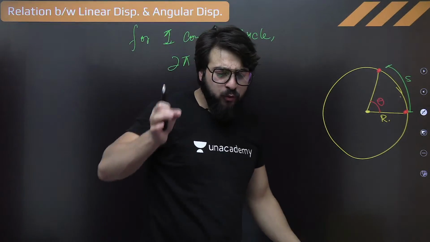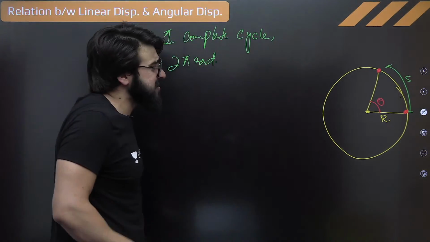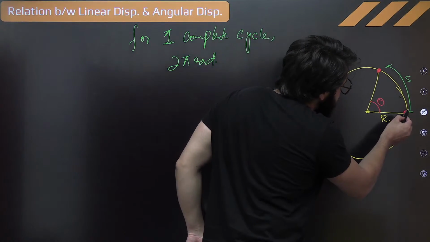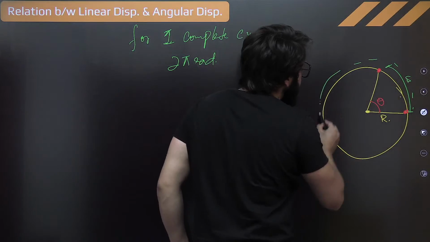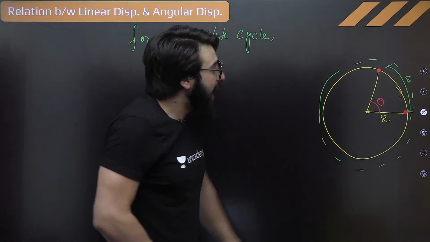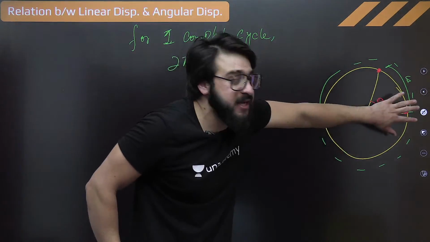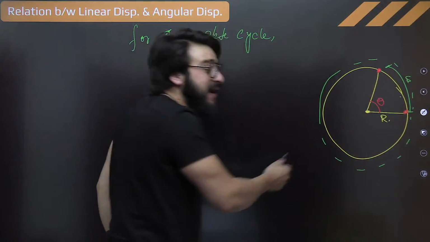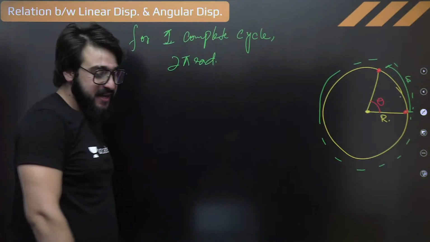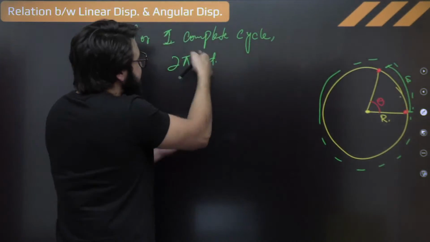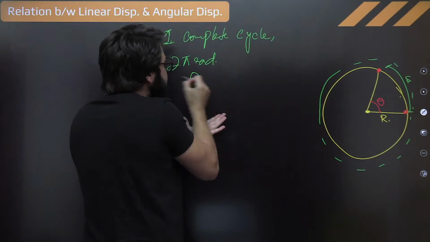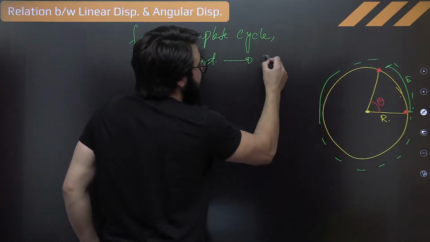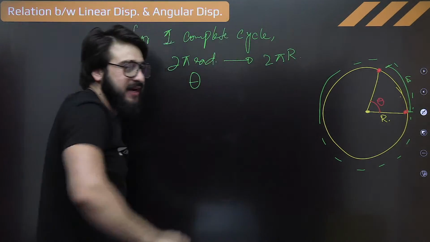Can you tell me in this very simple question how much linear displacement it has covered? You'll say, sir, it has covered the linear displacement from this point, exactly something like this much. And in case of a circle, how much is this linear displacement? You'll say, sir, this is the circumference. And how much is this circumference? You'll say, sir, this is nothing but 2 pi r. We have studied this in our 6th class. So can I say that when the particle is moving this much theta, it has covered how much linear displacement? That is the circumference of this circle, nothing but 2 pi r simply. Can I just write it like that?